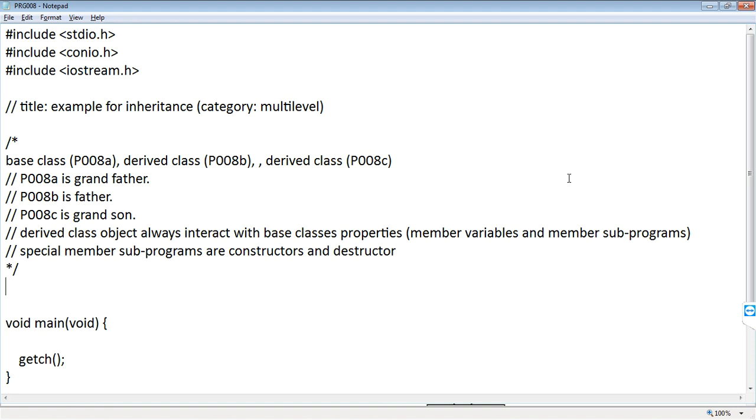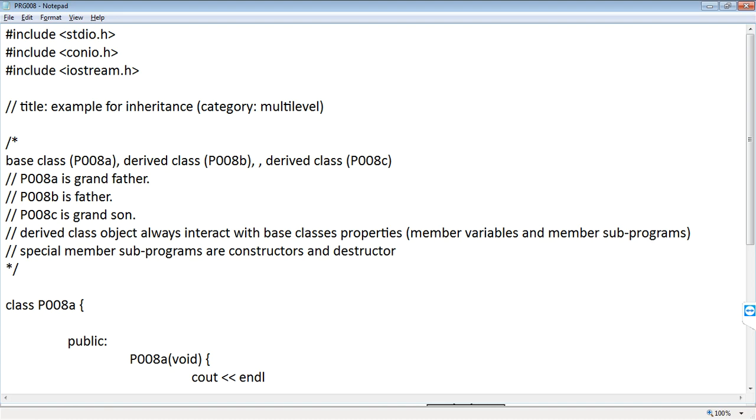So now here starts the base class. The name is P008A. Here assign the access specifier as public. Here I want to create one default constructor, named P008A. Since there is no formal parameter, we use endl, and then endl for